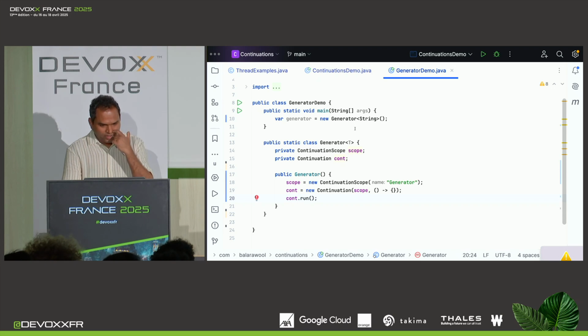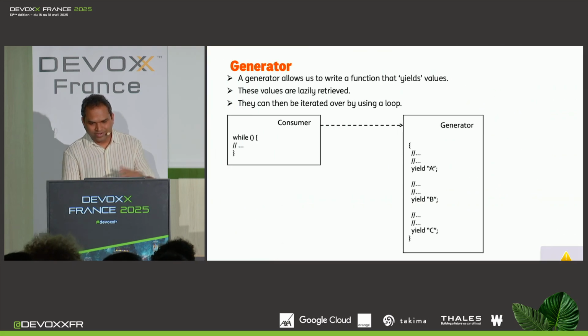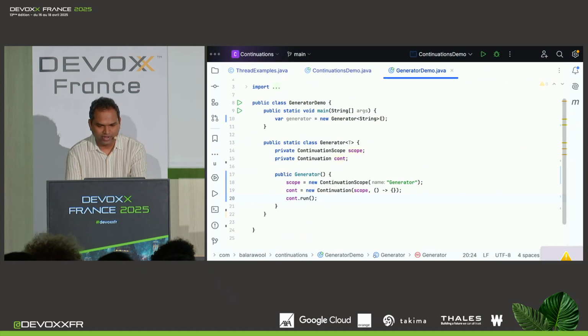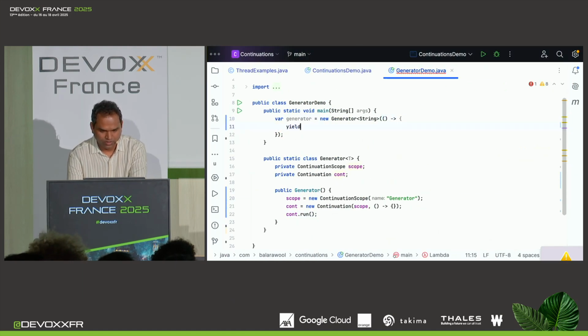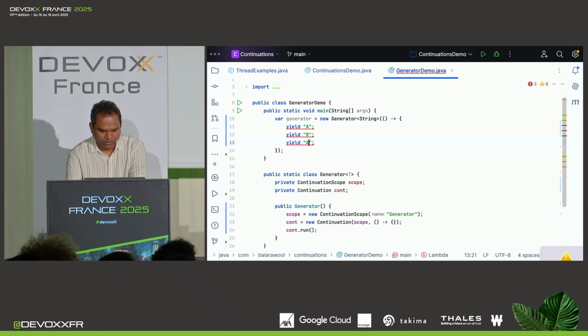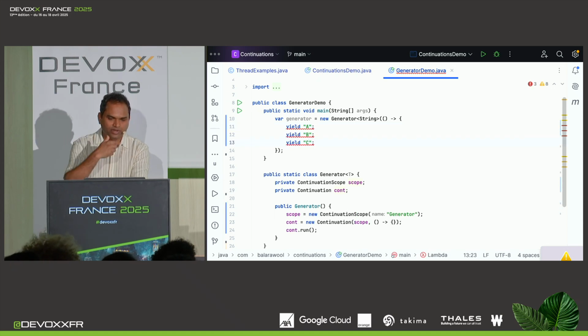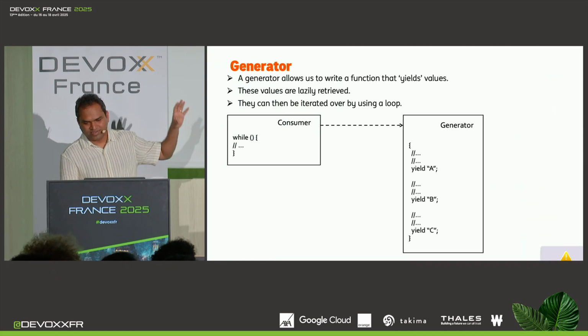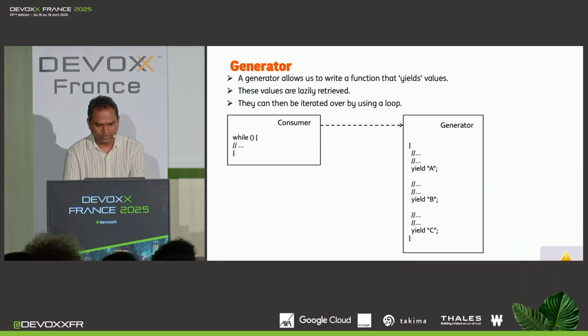OK, now what we want is for our generator to yield these values, A, B, C. We want to write this logic. Let's say we have a lambda in the constructor, which allows us to write that logic. So we can yield A, B, and C. But that's not how the yield keyword in Java works, so we cannot have an implementation exactly the same as this. So let's get it as close to this as possible.